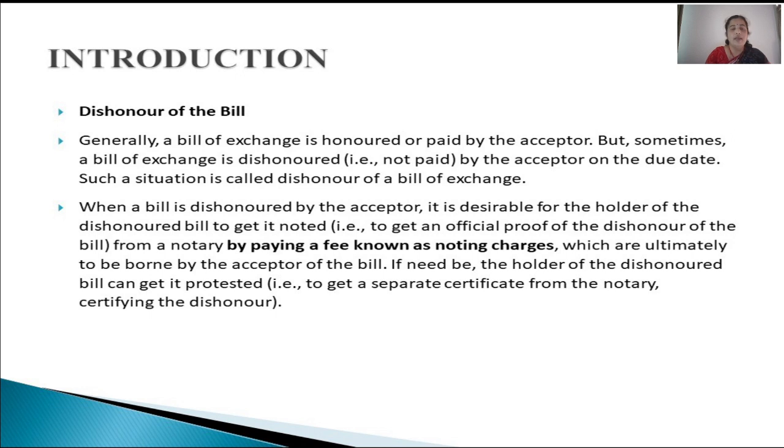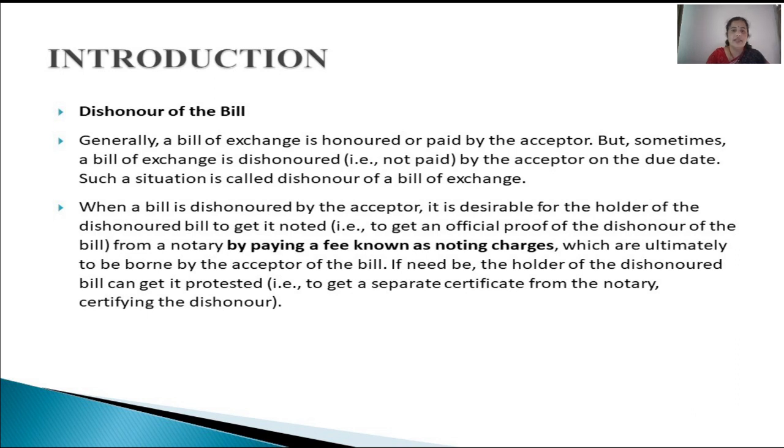So one thing you know till now is honoring of the bill of exchange, that is the acceptor giving payment promptly on the bill of exchange presented to him for payment. But there is a chance that he may refuse to make payment. That means he may not pay the amount on the bill of exchange when it is presented to him for payment on the due date. If he is refusing to pay, we call it dishonoring of the bill of exchange.